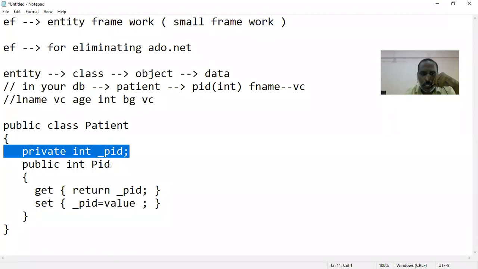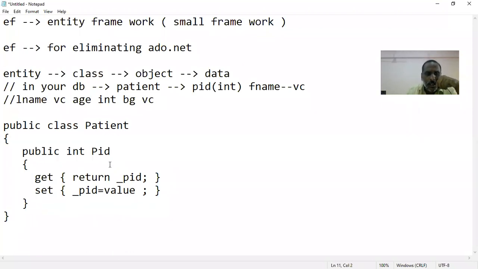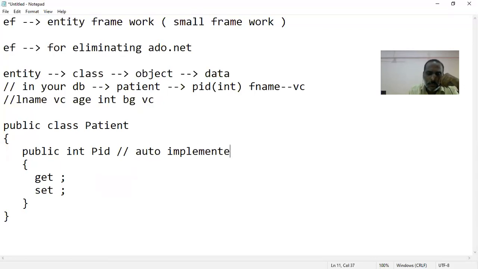100% yes. You can remove the private variable declaration, and even remove the implementation of the getter and setter. You put get semicolon and set semicolon. Now this PID is a property, and this kind of property is technically called an auto implemented property. When you declare an auto implemented property, you don't need to write the body for the getter or the setter, and you don't even need to write the private variable. All these things the compiler will create automatically.